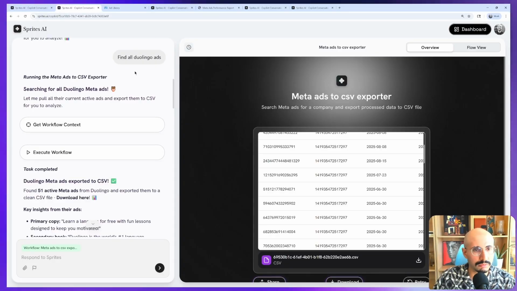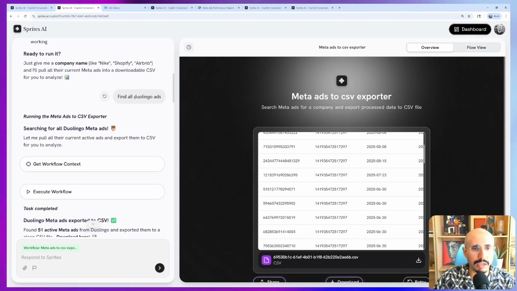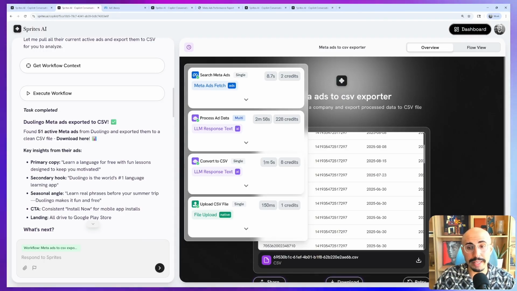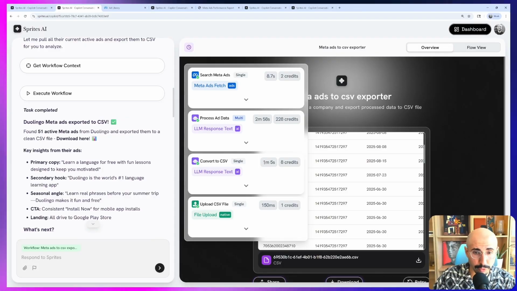So once I have my workflow, I said, hey, find all Duolingo ads. So this is how I arrived at my results. We get a step-by-step update. You can see how long each individual task takes. 3 minutes to analyze the ads, and then about a minute to put it all into a spreadsheet for you.